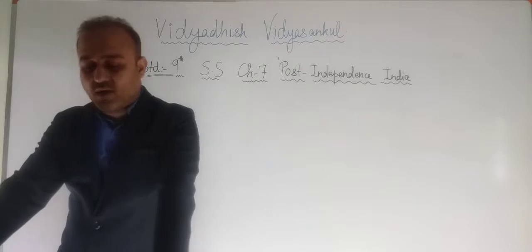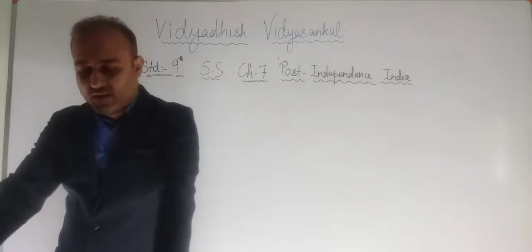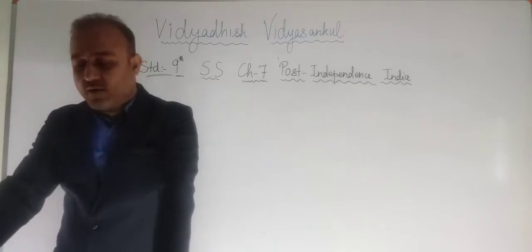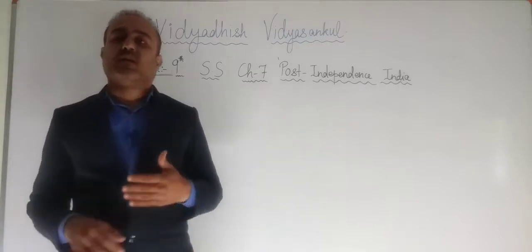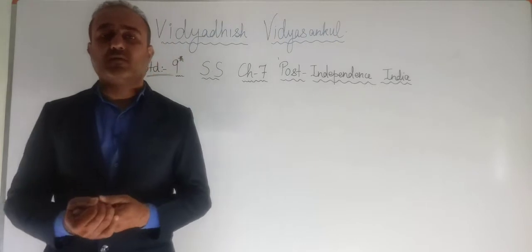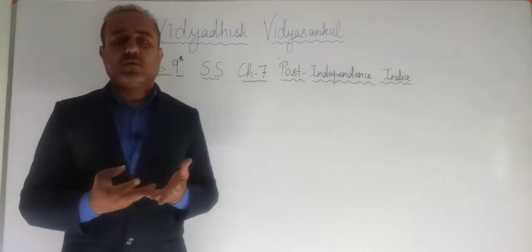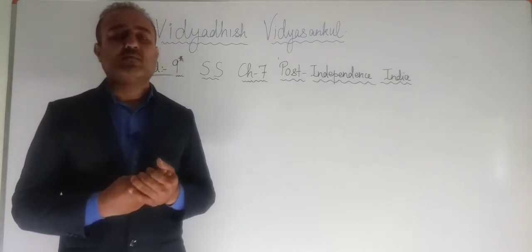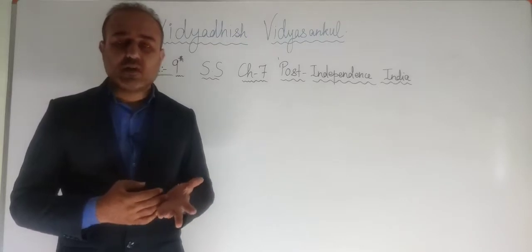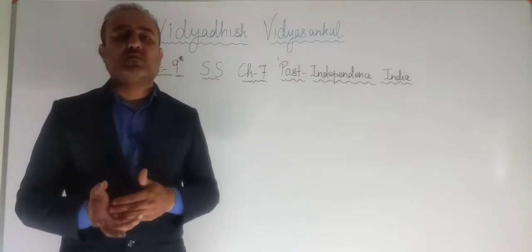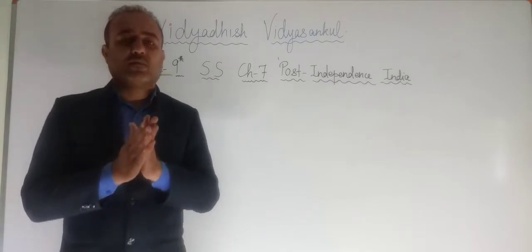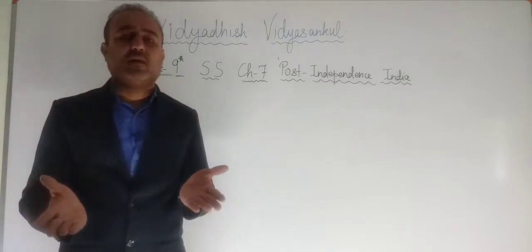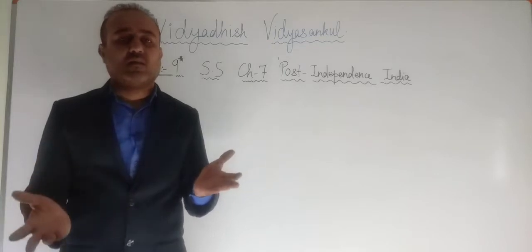Finally, the central government made two separate states, Maharashtra and Gujarat, on May 1st, 1960, because again the division was done on linguistic basis. We know that in Maharashtra most people speak the Marathi language, while in Gujarat people speak the Gujarati language. So again there was a kind of problem, so that state was divided into Maharashtra and Gujarat.